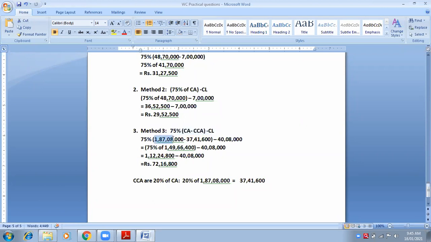Now again, you have to write the same thing. 75 percentage. Now in the bracket you will write 48 lakh 70,000 minus, how much is your core current asset? 2,85,000.